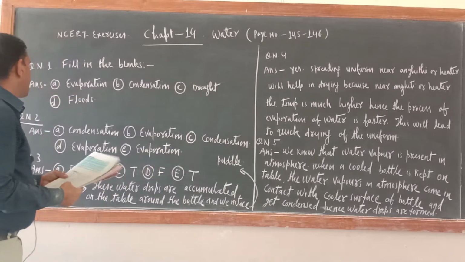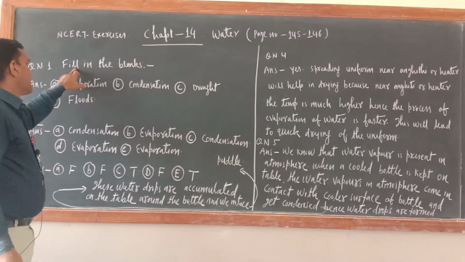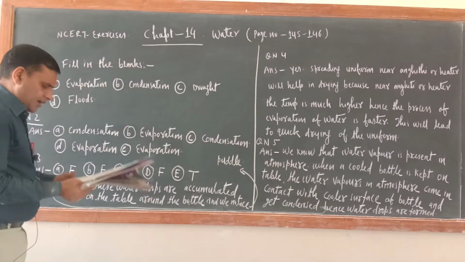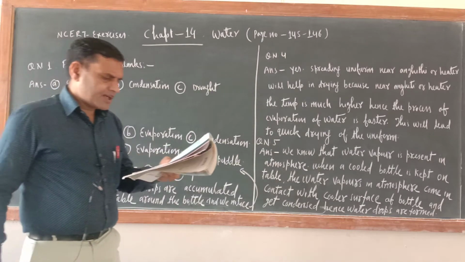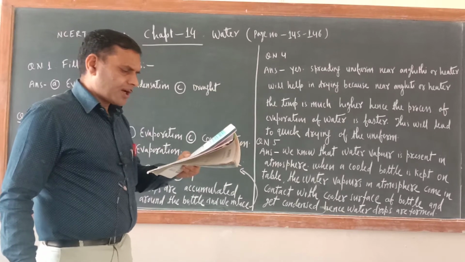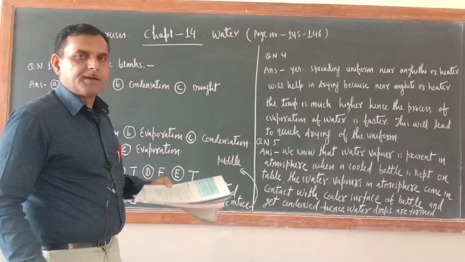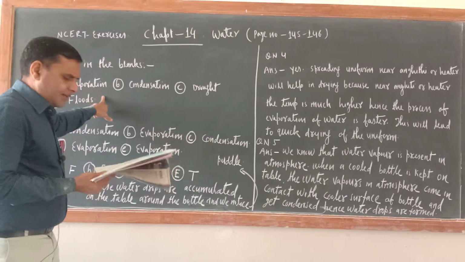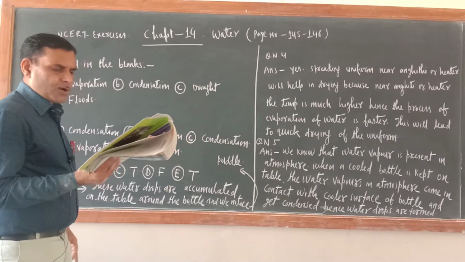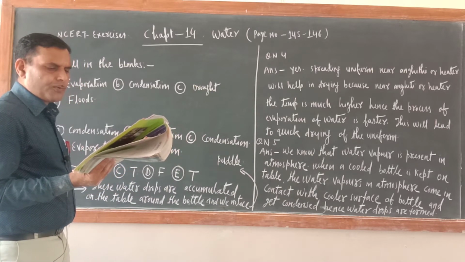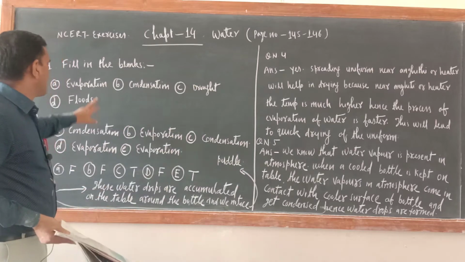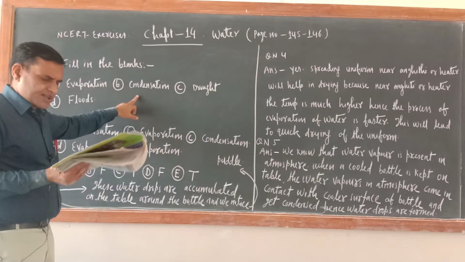So the first NCERT exercise is fill in the blanks. First one: the process of changing of water into its vapor is called evaporation. I wrote here evaporation. Second one: the process of changing water vapor into water is called condensation. Opposite of evaporation is condensation.